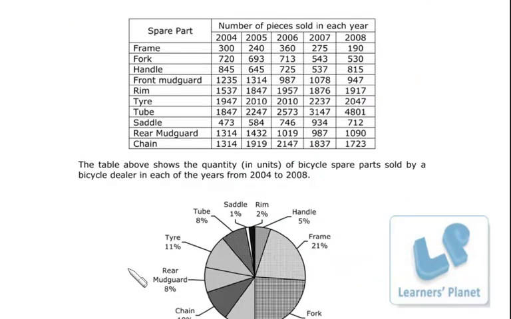Let's see the set of questions. So we have 4-5 questions in this set. The table above shows the quantity in units of bicycle spare parts sold by a bicycle dealer in each of the years 2004 to 8. So different spare parts are there and number of pieces sold in each year 2004 to 8. So that's written over there.